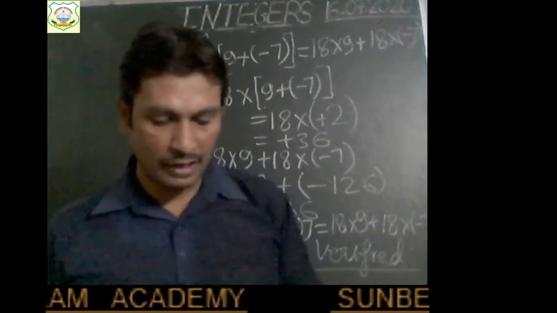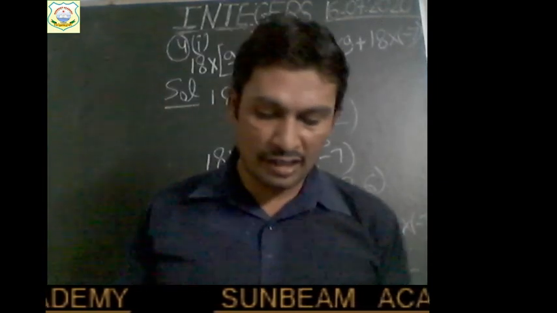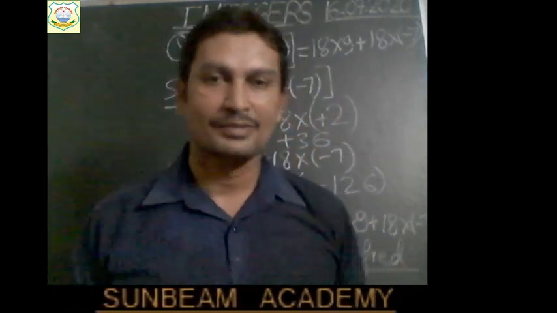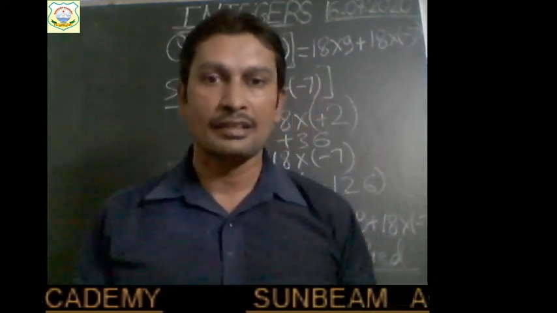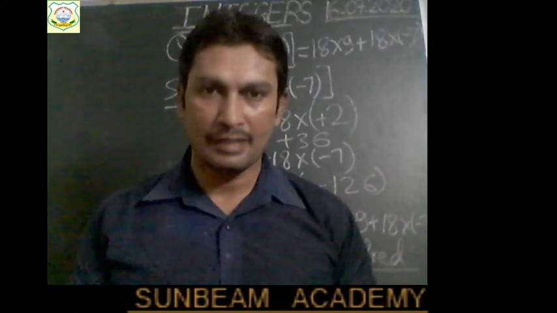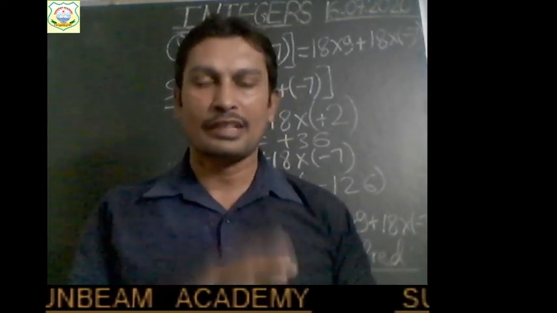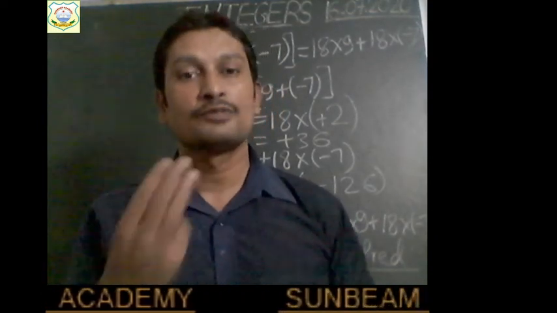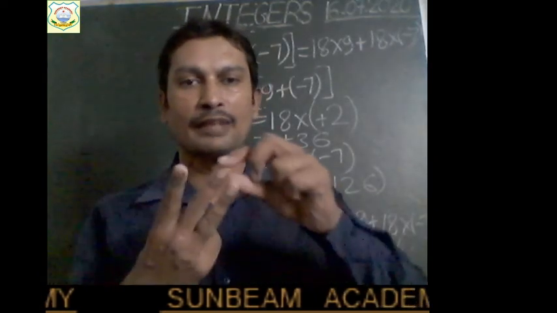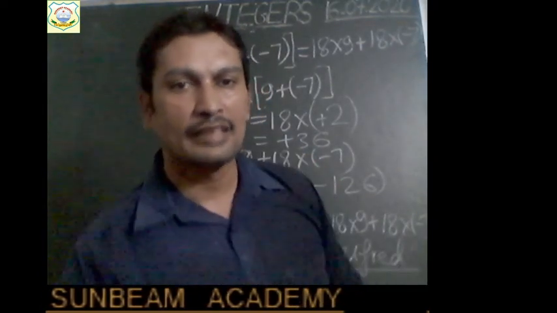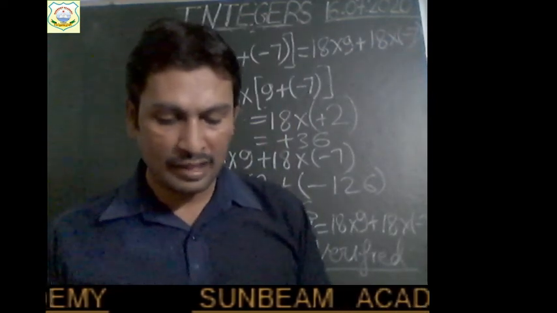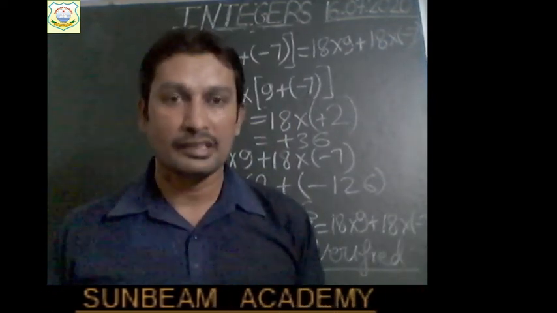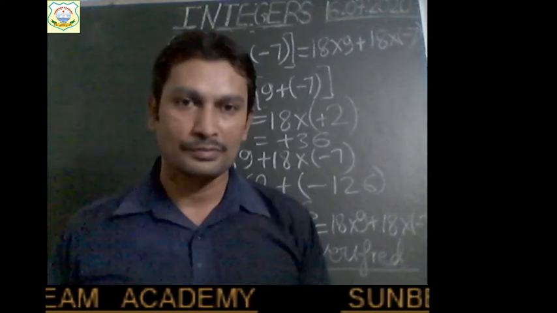Now read the third one. The product of three negative integers is negative. Right, children? Product of three negative integers. 3 is an odd number. So the product of three negative integers will be negative. It means minus minus becomes plus, and plus minus will again become minus. So as per the question, the product of three negative integers is negative. Yes, children, this is true. Right?